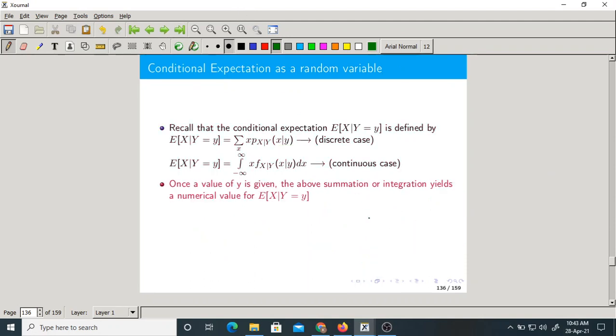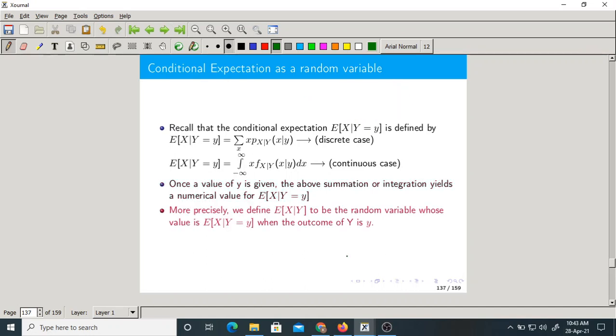Now, but what we want? We want expectation of x given y or x upon y. That is what we want. Now, once the value of y is given, the above summation or integration yields a numerical value. So, it will be a function of y. Now, if you want to find out this expectation of x given y, what do you do? You simply replace small y with capital Y.